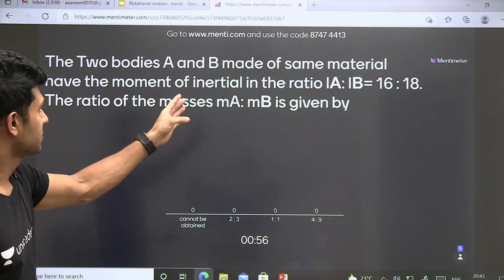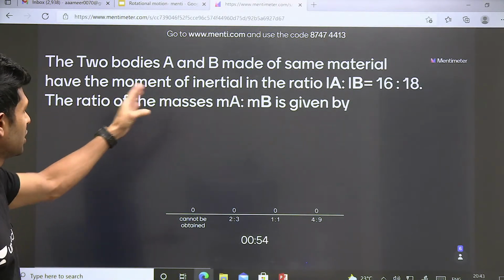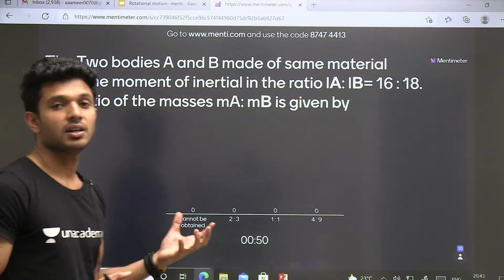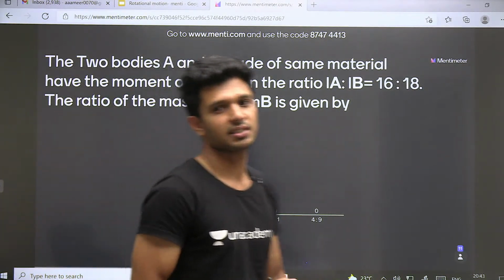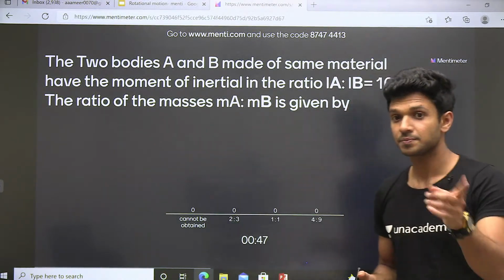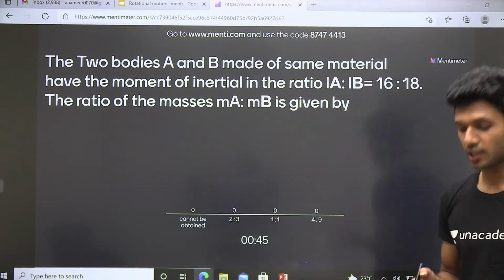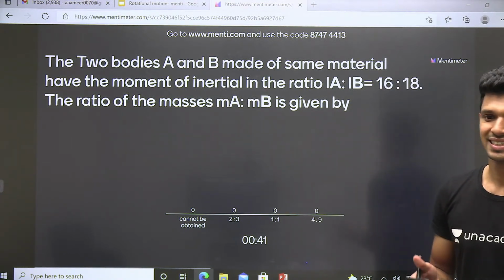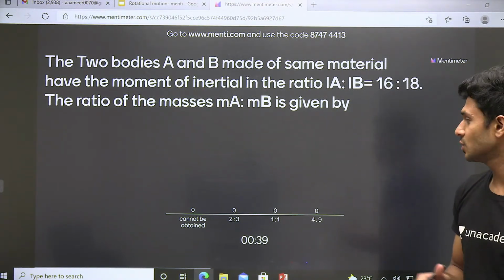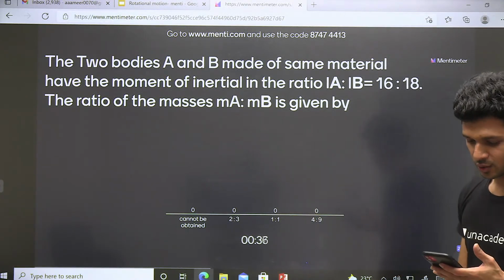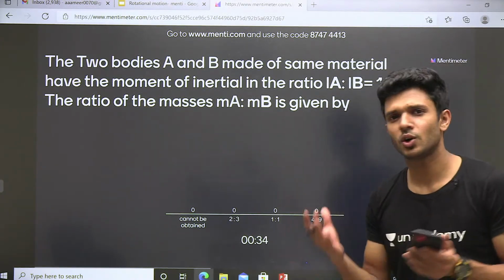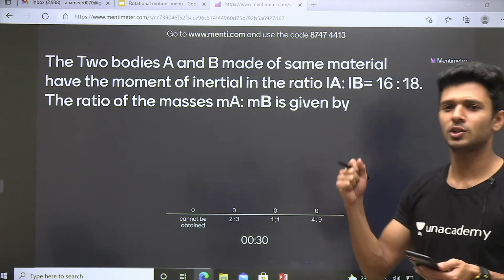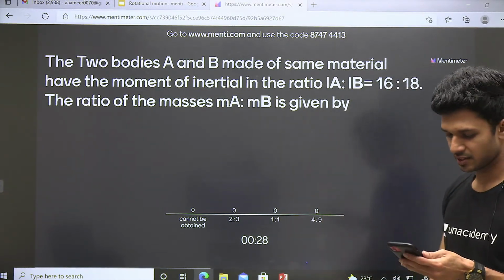Two bodies of the same material have the moment of inertia in the ratio of 16:18. The ratio of moment of inertia is given as 16:18. Question क्या है? If this is given, what is the ratio of their masses? Think properly before you give the answer. There are so many different ways you can go wrong here. So don't do that, because you all are Ameer Basith's students, right? You all are warriors. You are super. So try to avoid careless mistakes.